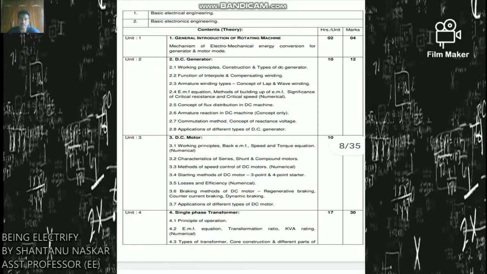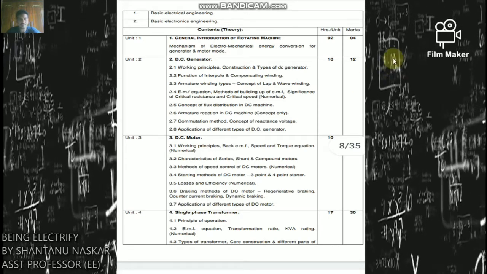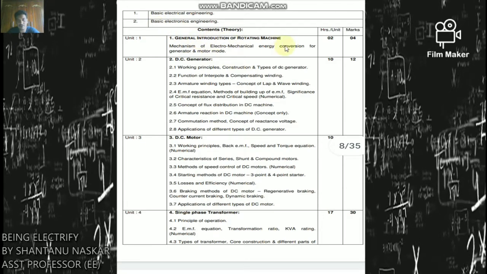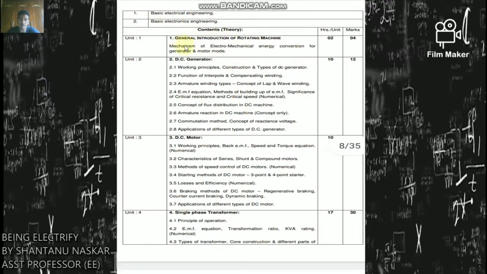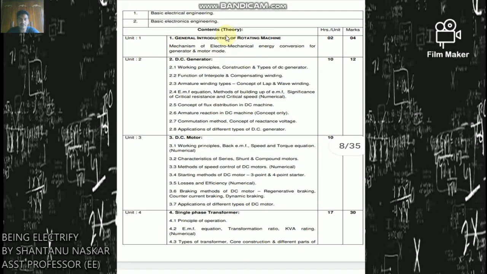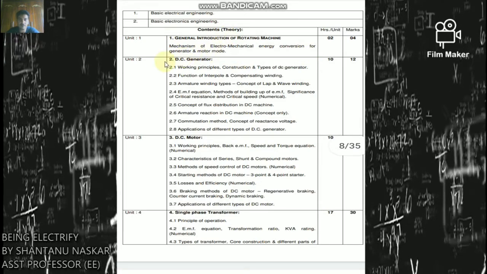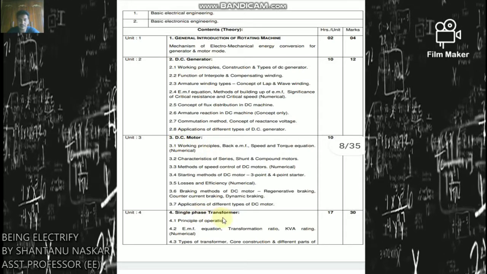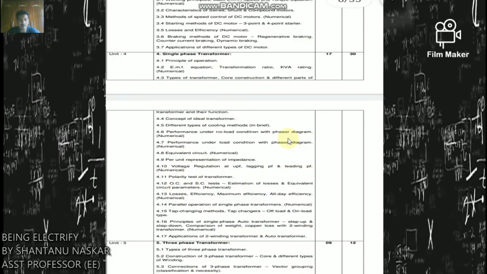The general introduction of rotating machine I have already covered in my previous lecture, and I have also covered DC generator and DC motor and single phase transformer.